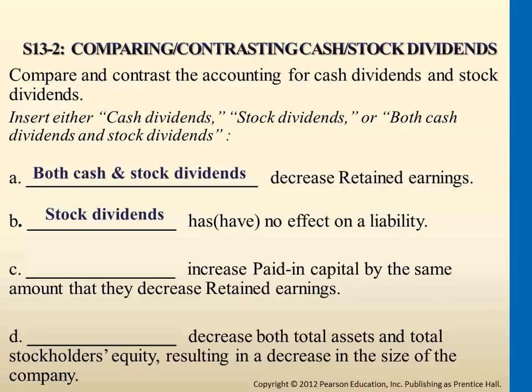Okay, what about C? Which one increased paid in capital by the same amount that they decreased retained earnings? It will be stock dividends, exactly. For cash dividends, it doesn't really affect paid in capital. It does reduce retained earnings, but it increases liability and later eventually reduces cash, which is part of asset. Okay, but stock dividends decreases retained earnings, increases paid in capital, common stock. Remember, because the whole point of stock dividend is to give out stock to shareholders, so it increases common stock.